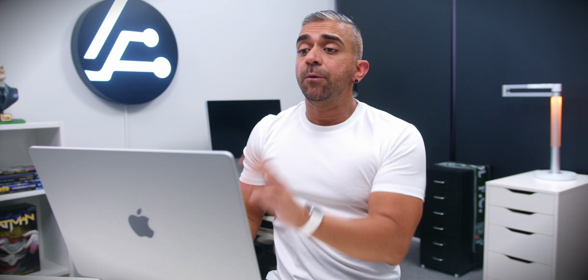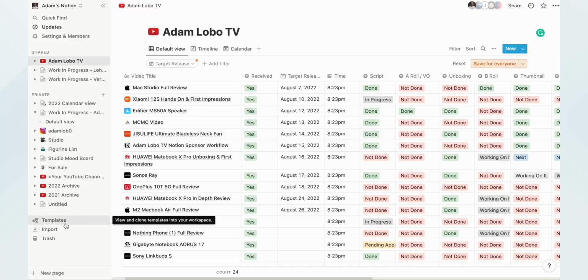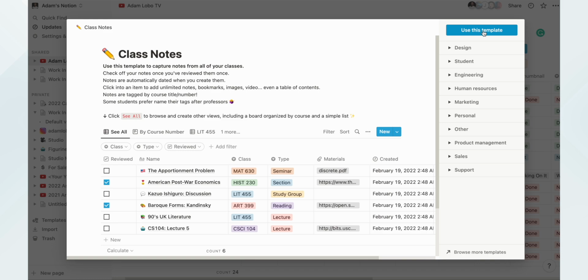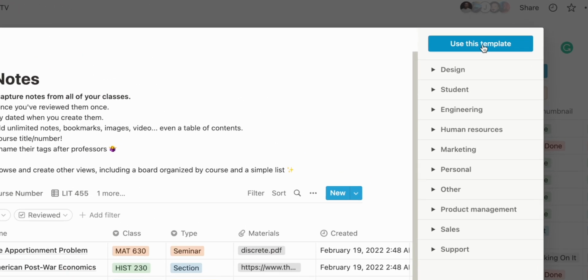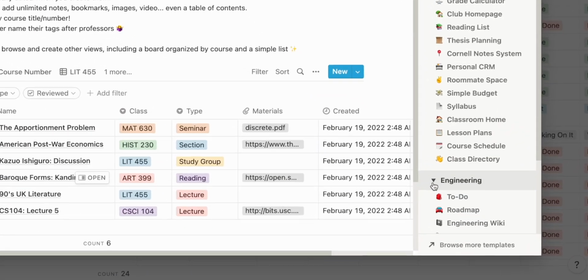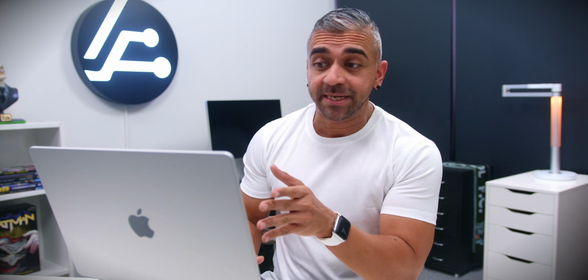Now, before I go into my specific workflow, let me give you a quick walkthrough of the app. If you're first starting out and have absolutely no idea what to do at first, don't panic, because if you head down towards the templates icon, there is where you can see that Notion has already curated tons of templates based on design. If you're a student, engineering, marketing, and more. And here's where, as I mentioned, you can select the templates that fits you the most and then use these templates and you can edit them accordingly.